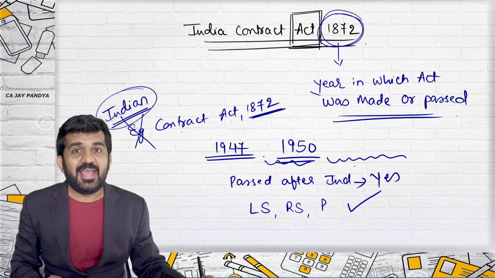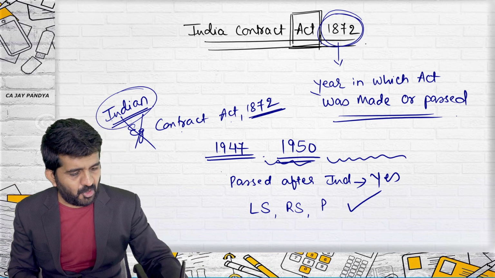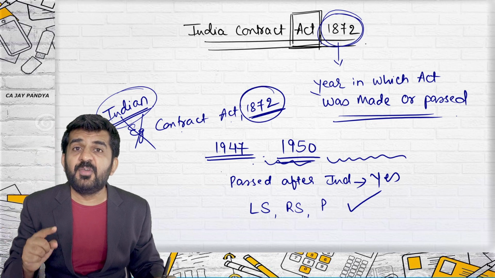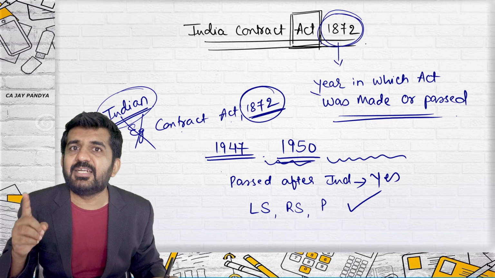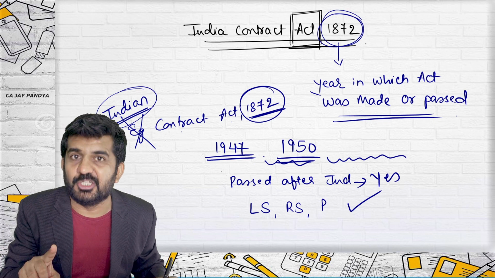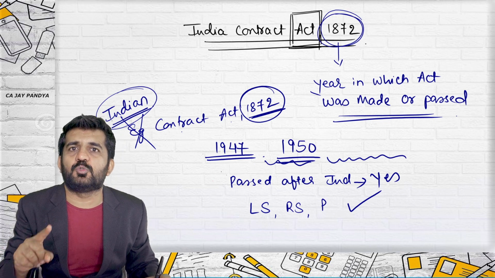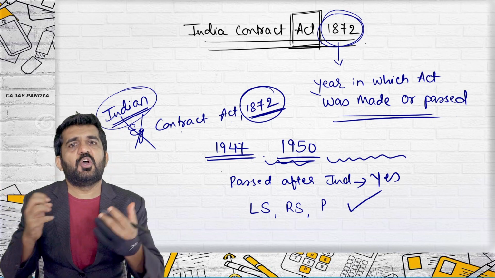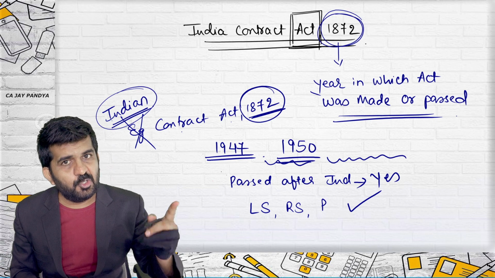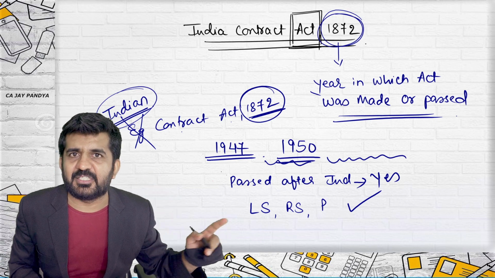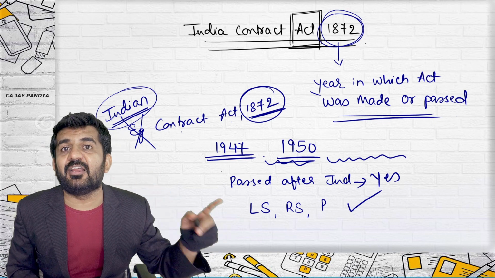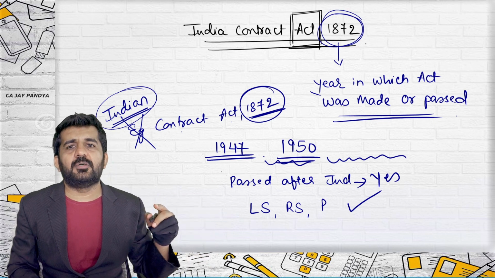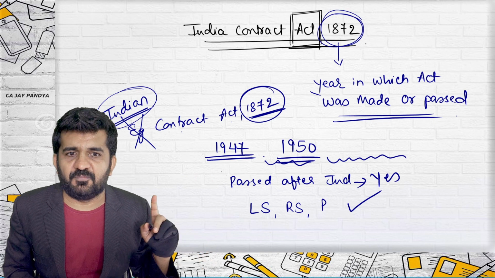Is it all right? We copied but forgot to change this. No, we didn't forget. We want to tell the world that this is not a law made by us. This is a law which was made by English people. This is the law of England which we have borrowed, but yes, passed in Lok Sabha, passed in Rajya Sabha, signed by President. So now it is equally relevant and important and passed in India, and so all the provisions of this law will also affect Indians.